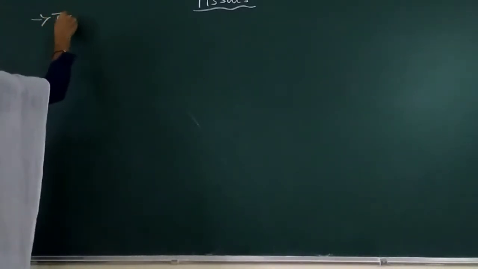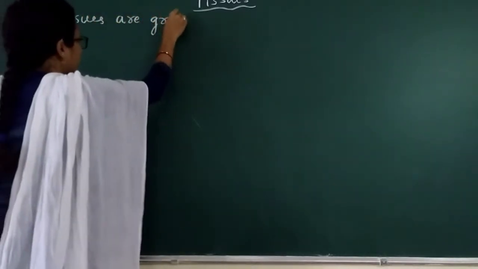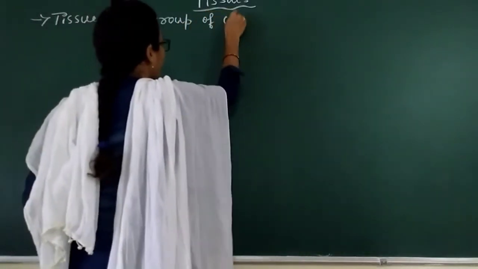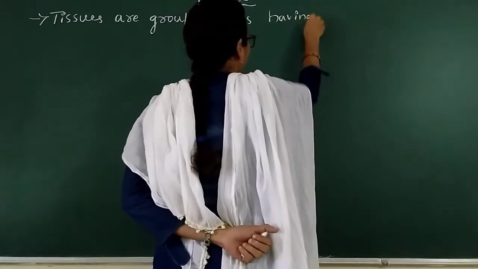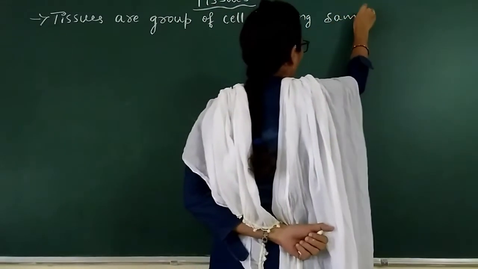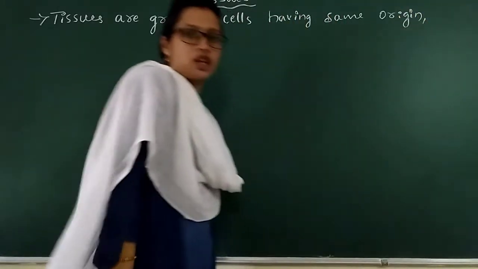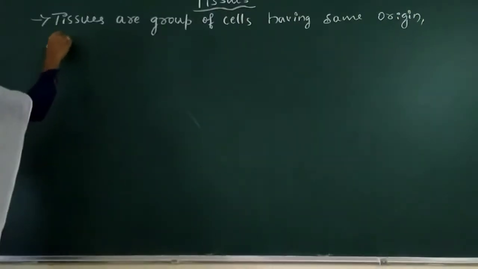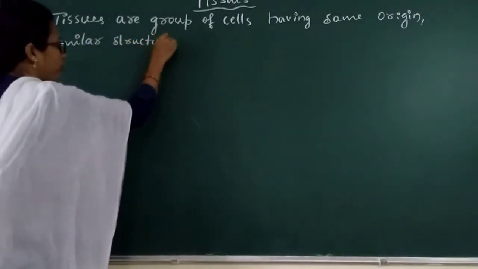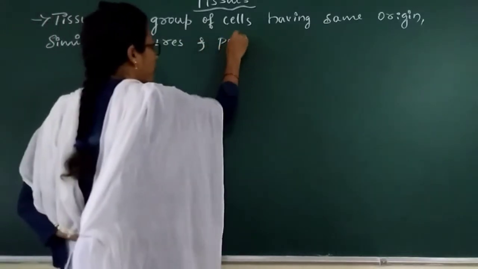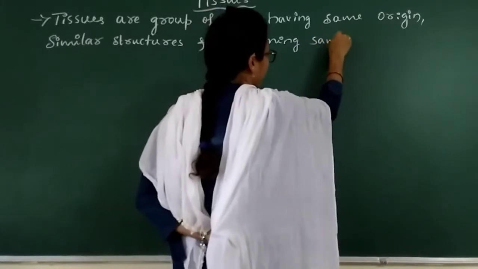Tissues are group of cells having same origin, similar structures and performing the same function.